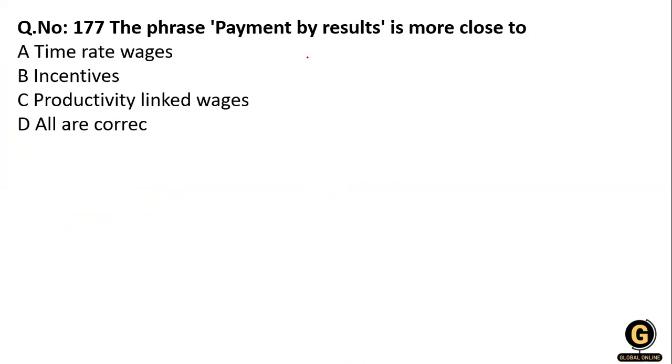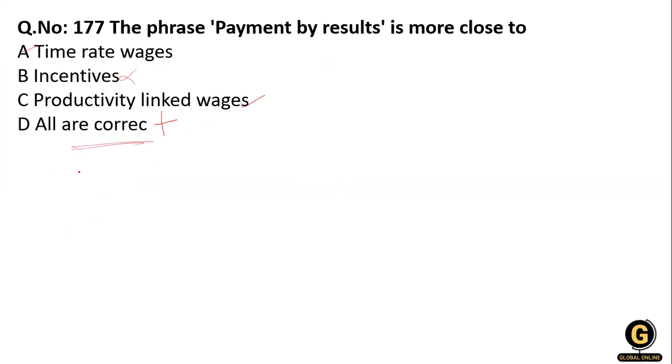Okay, next: payment by result is more close to time rate wages, incentive, productivity linkage wages, or all of the above. Payment by result, when we get a result then we pay, so it is time rate wages? Not exactly incentive, productivity linkage wages. So option A is not correct over here.